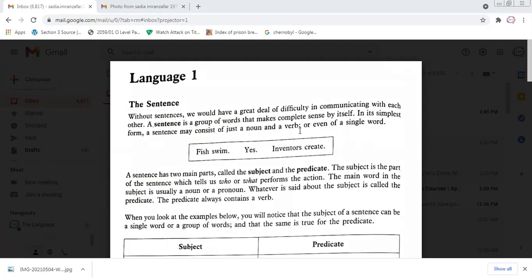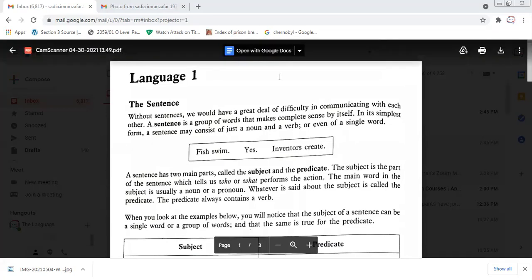In its simplest form, a sentence must consist of a noun and a verb. What is a noun? As we have read in parts of speech, a noun is a naming word.